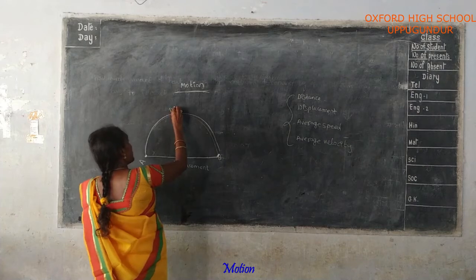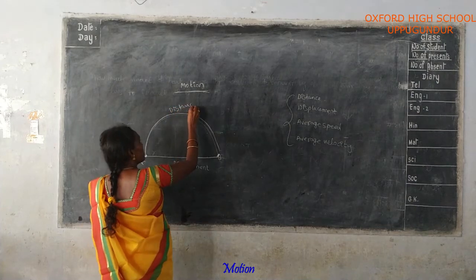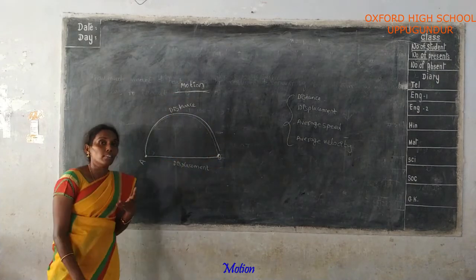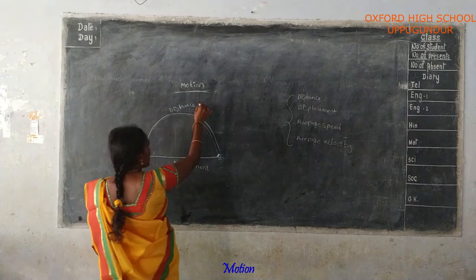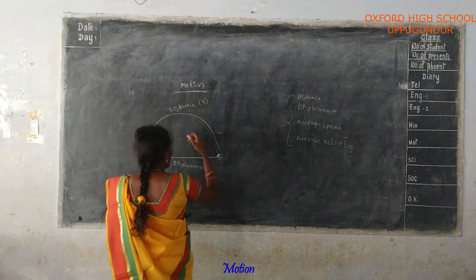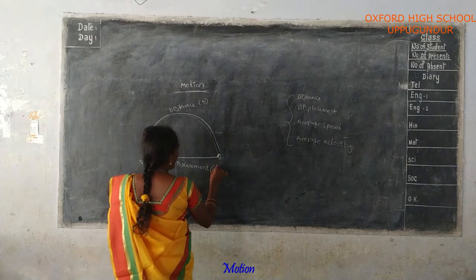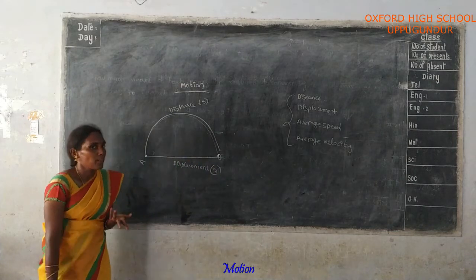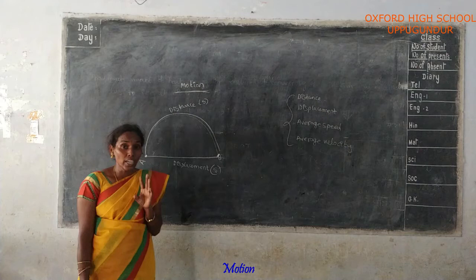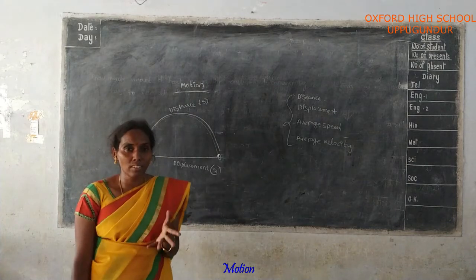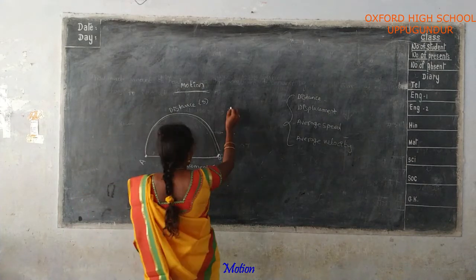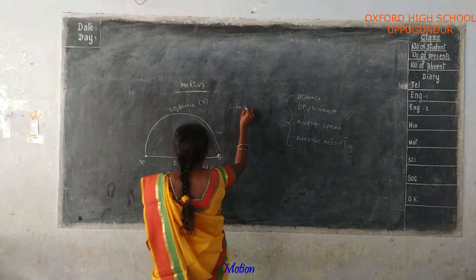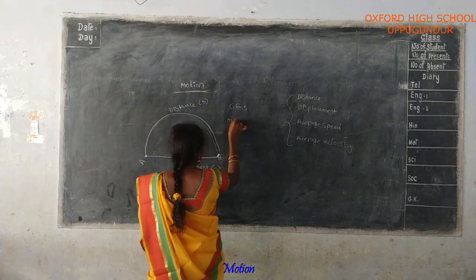Distance is nothing but the total path traversed by an object. Generally, distance is represented by the letter S, and displacement is also represented by the letter S. There are two units for measuring distance and displacement. The first is the CGS unit and the second is the MKS unit.